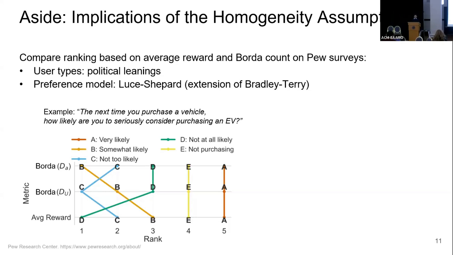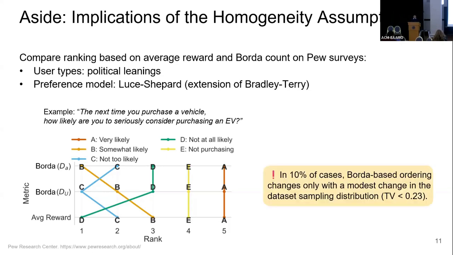And we often see that if you maximize the average reward, that's going to be very different from calculating the Borda count. And it's actually not only this example, it's quite often, in 10% of these social political questions, we're going to see a discrepancy between what Borda count is going to give you and what maximizing the average reward is going to give you.